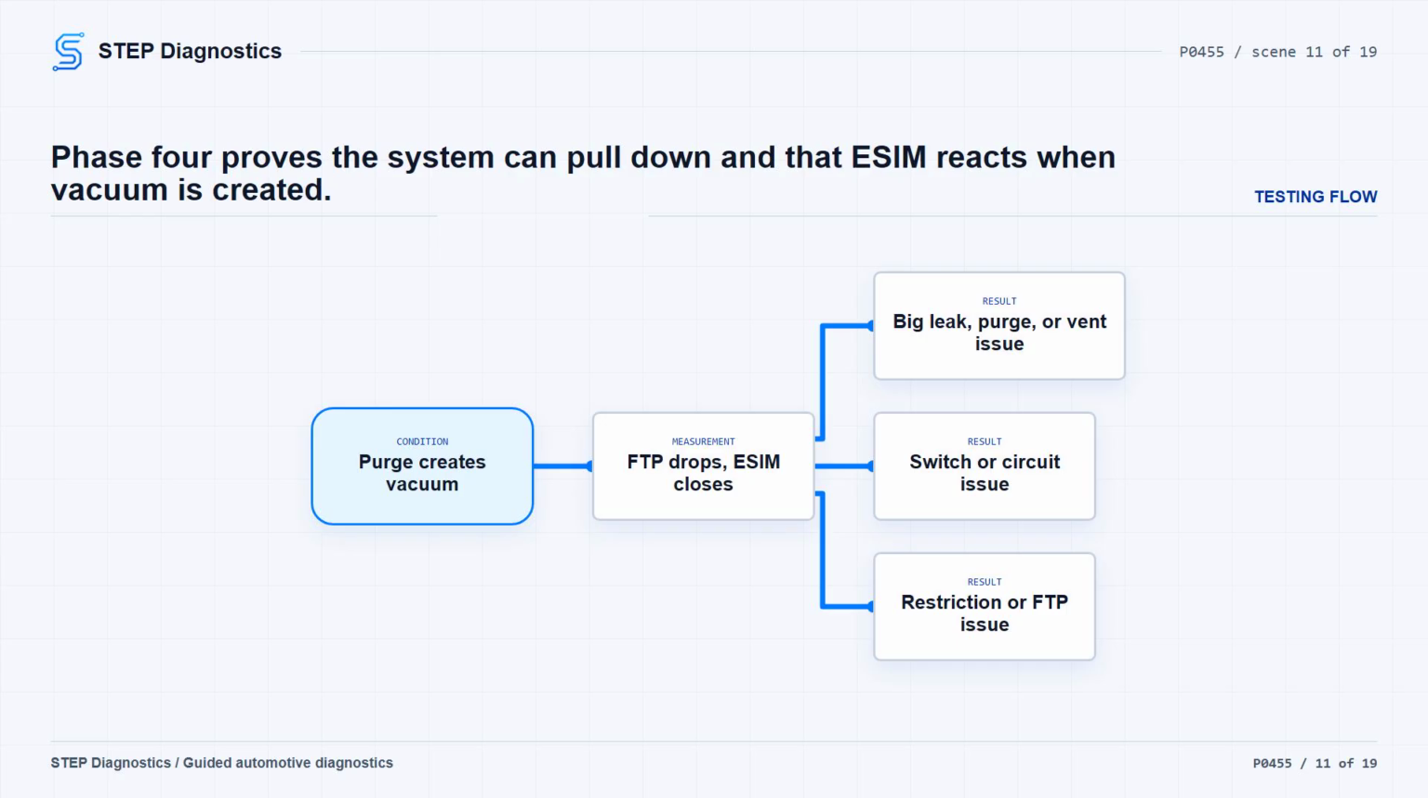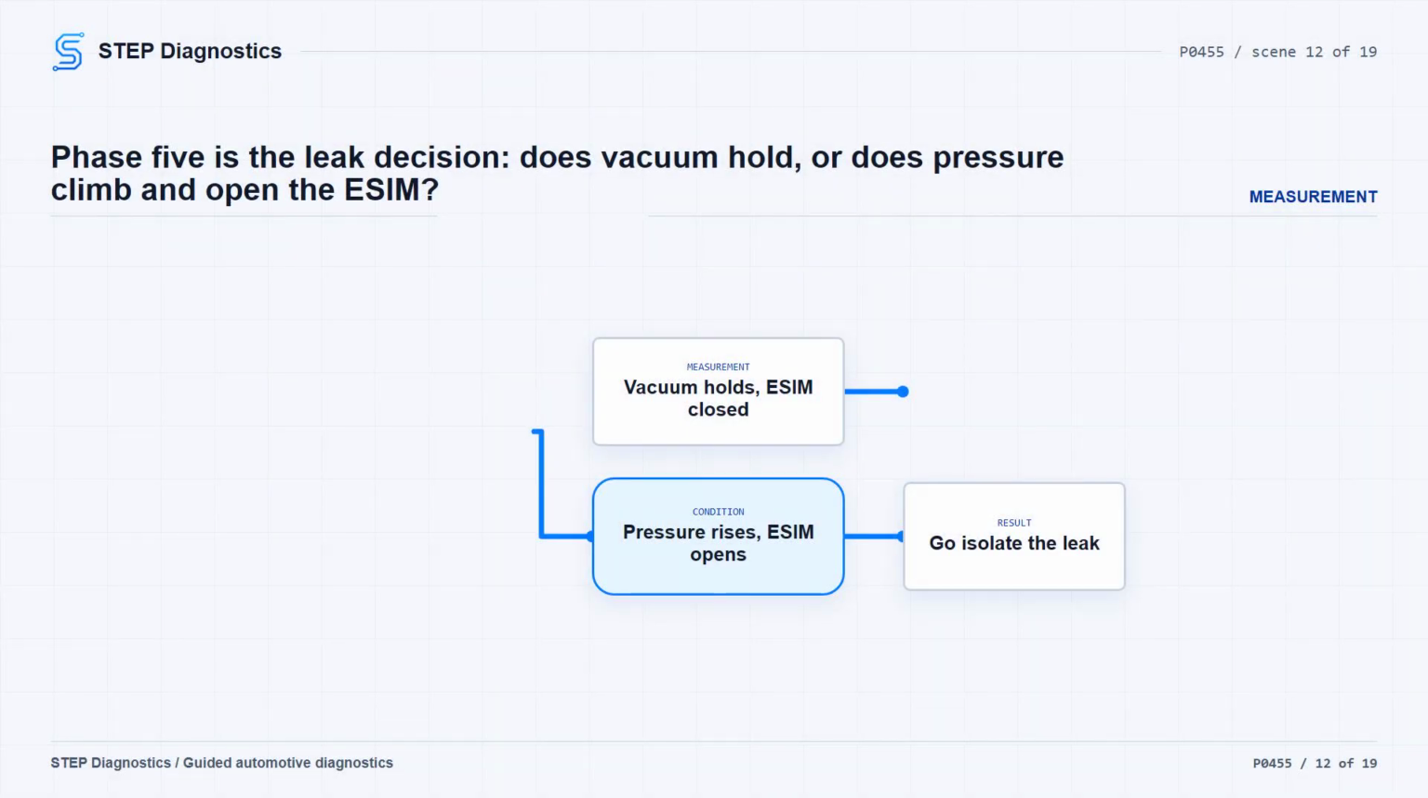Phase 5 is the intrusive leak check. Once maximum vacuum is created and stable, turn the engine off and monitor the FTP sensor and ESIM switch for an additional 3-4 minutes. The FTP reading should quickly return to approximately -500 Pa and stabilize. Vacuum should stay below approximately -250 Pa, and the ESIM switch should remain closed for that additional 3-4 minutes.